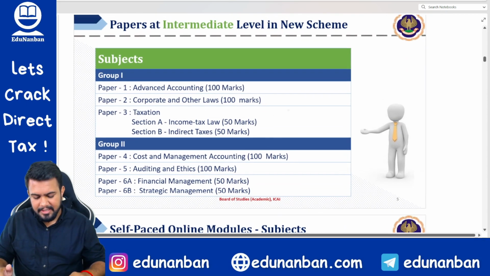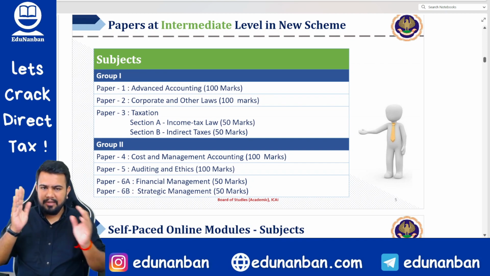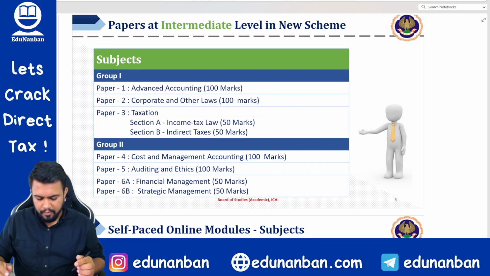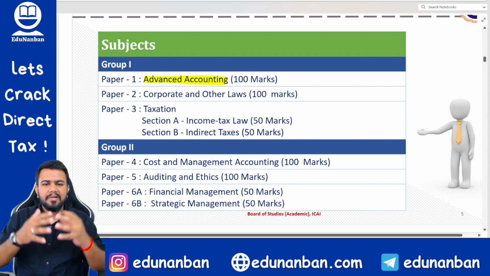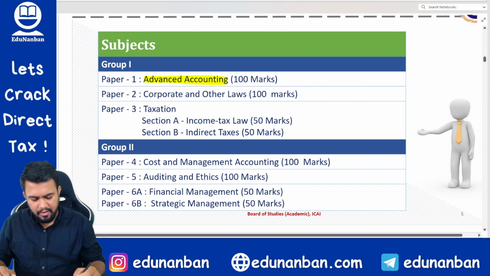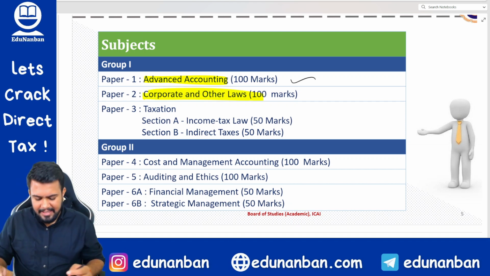Coming to intermediate subjects, intermediate will have two groups, group 1 and group 2. Three subjects in group 1, three subjects in group 2. In group 1, advanced accounts and accounts both have been merged together to form a new subject called advanced accounting. Then you have corporate and other laws, and lastly you have income tax and GST.